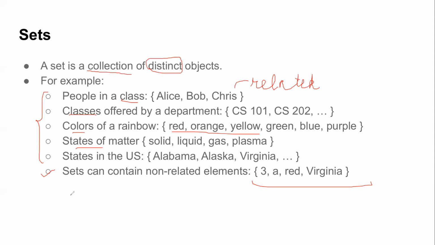So this example is to highlight that in general, we normally have related objects as part of a set, but there's nothing which stops you from having non-related elements also as part of a set. Okay, so any collection of distinct objects can be a set. It could be related, and you can define it by means of some property, right? Or it could be completely unrelated. This is completely allowed.